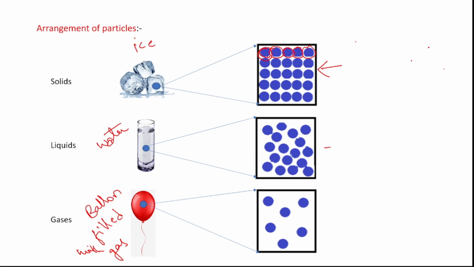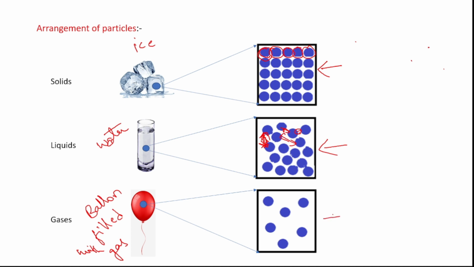Next, liquids. If you observe the arrangement of particles in liquids, how is it? They are arranged randomly, that is, they don't have a sequence, right? And also they have spaces between the particles. So if you compare liquids with solids, liquids have moderate space and also the force of attraction is a little less compared to solids. Okay, so due to this lesser force of attraction compared to solids, liquids can change their shape according to the shape of the containers.